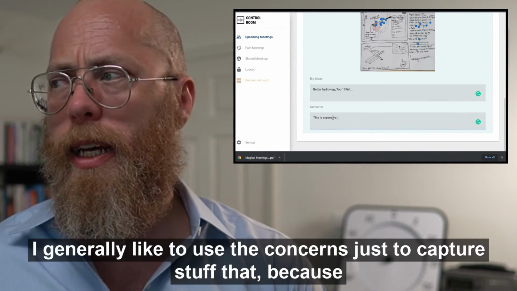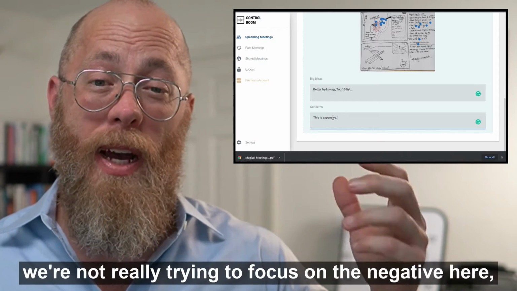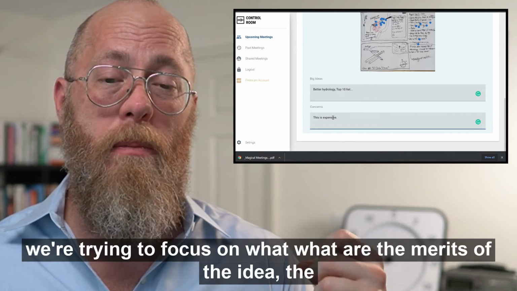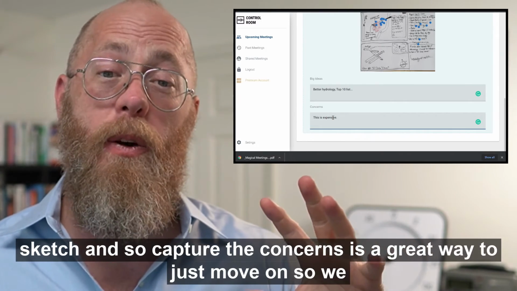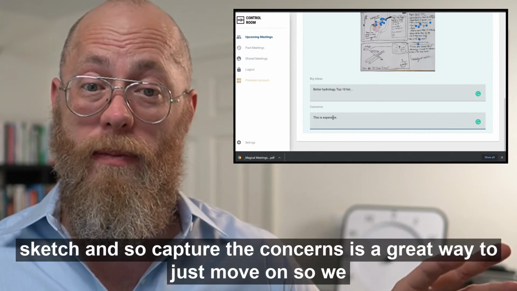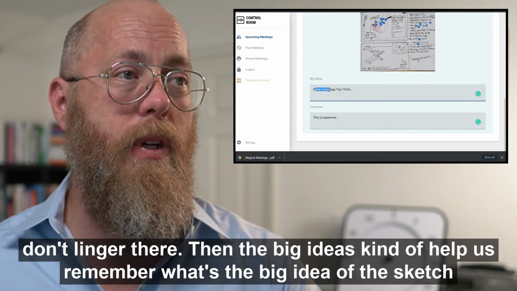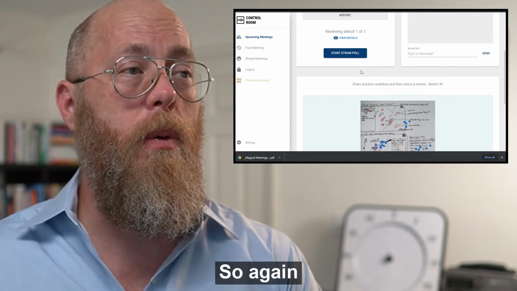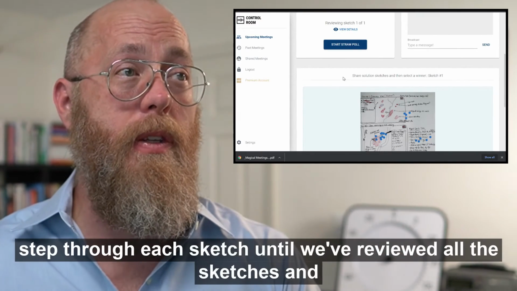I generally like to use the concerns just to capture stuff because we're not really trying to focus on the negative here. We're trying to focus on what are the merits of this idea, the sketch. Capturing the concerns is a great way to move on so we don't linger there. And the big ideas help us remember what the big idea of the sketch is when it's time for voting. So we'll step through each sketch until we've reviewed all the sketches.